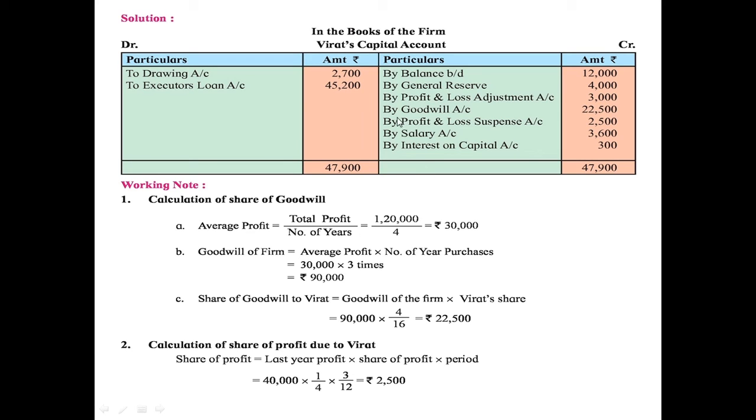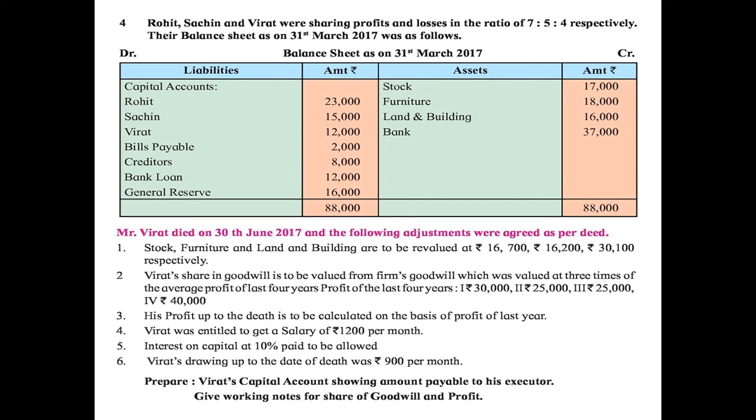Then earlier I had explained to you people how to calculate the revaluation profit or loss. In this question there is a revaluation profit of rupees 12,000. So 12,000 into 1/4 is rupees 3,000. So that is his share of revaluation profit. Then goodwill we have calculated, and profit and loss suspense account also we have calculated. Now we are going to see other adjustments regarding the salary and interest on capital.